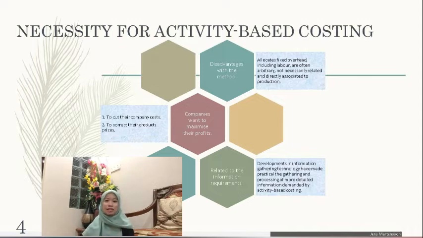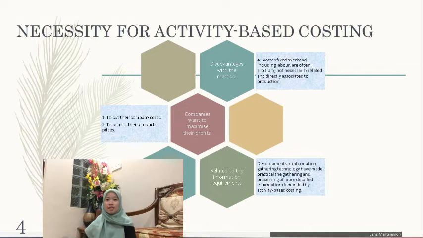If companies want to maximize their profits, they have two options. One option is cutting costs, but this is not a solution. Companies focusing on cutting costs are only asking for trouble. For example, Thornton Equipment Company needed to lower its overhead cost structure, but they had trouble because of the need for overhead costs. Another solution is to correct their products' prices. This second solution leads management toward activity-based costing.